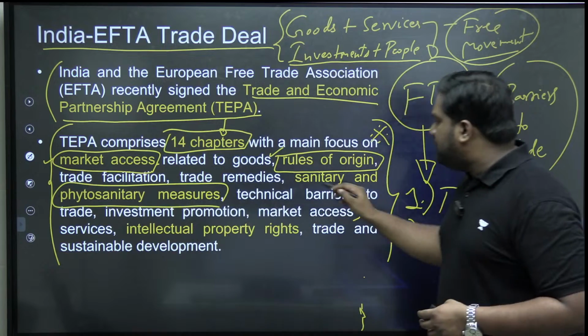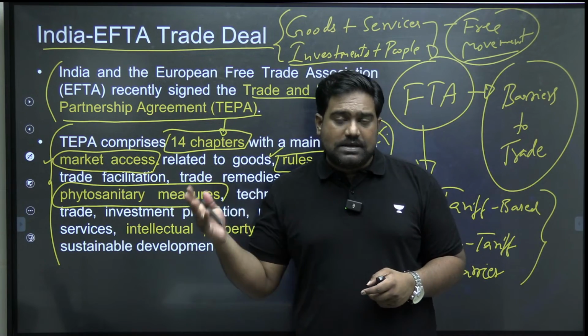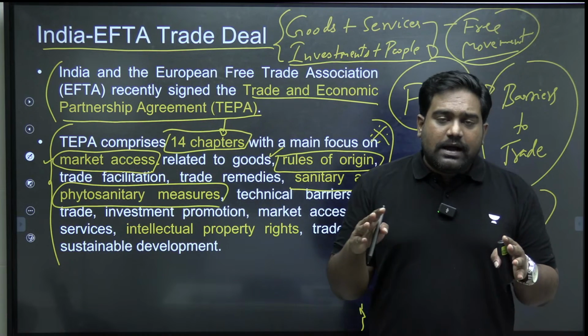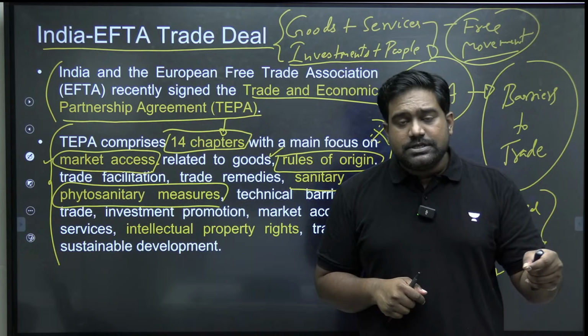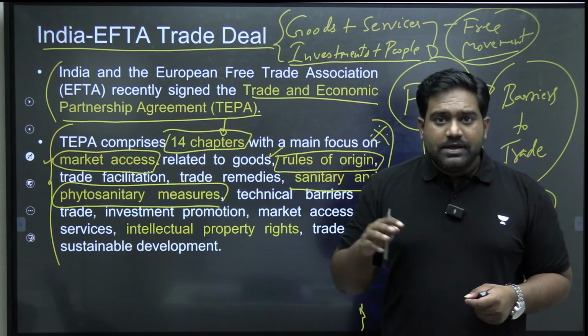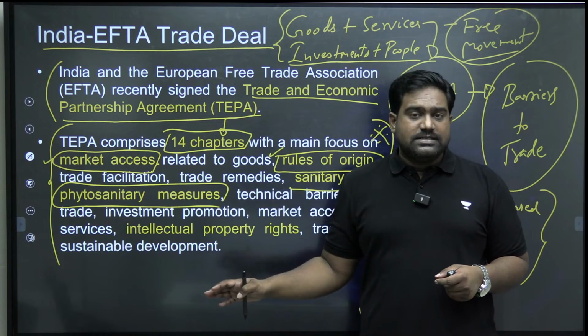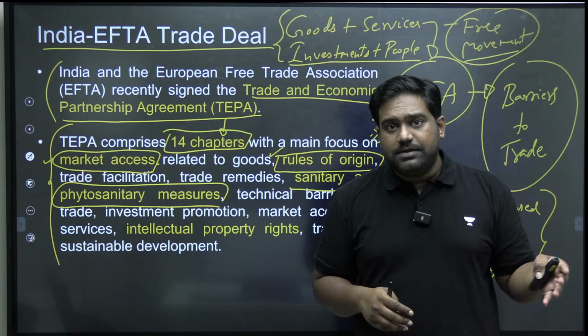Then the sanitary and phytosanitary measures. Usually developed countries like European countries expect very high hygiene standards and quality standards when it comes to food items, drugs, medicines, pharmaceutical commodities. They expect very high sanitary and phytosanitary measures, which might be difficult for a developing nation like India to meet.